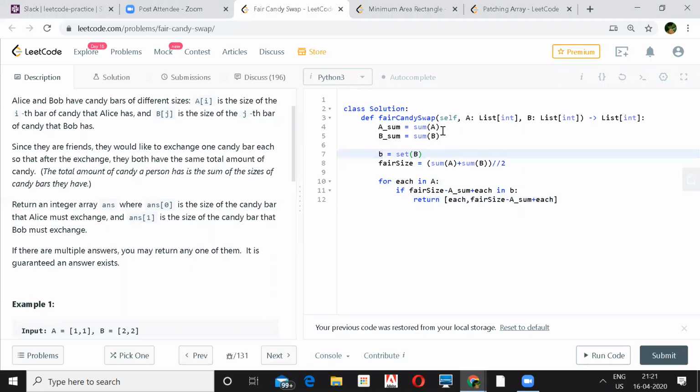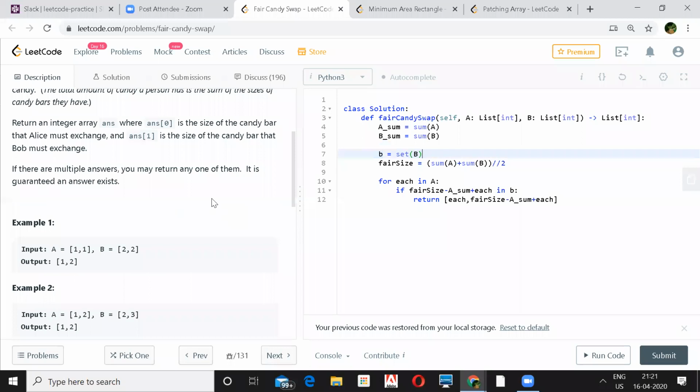Okay. But here, in the Python case, I have an observation. You actually return the result in a for loop, right? But what happens if you don't find any result? The condition is not invalid, they are saying there will exist an answer. Okay. But I'm just curious about Python, because in C++ at least you have to give some return value, right? It will return None, I think. Yeah, if it doesn't find anything, it will return None.